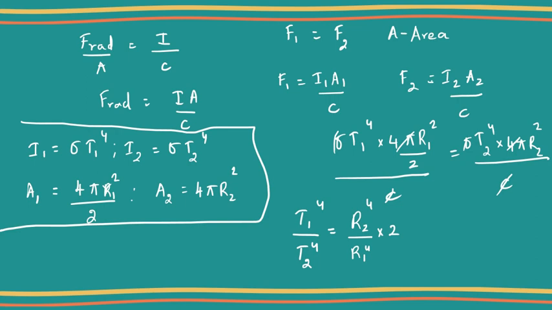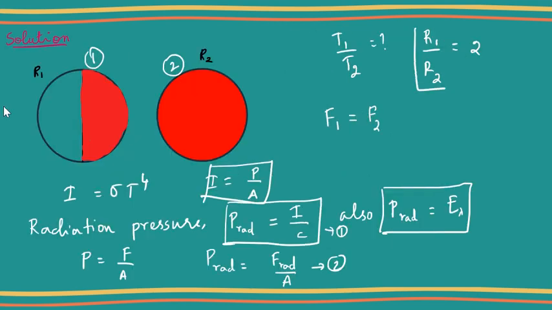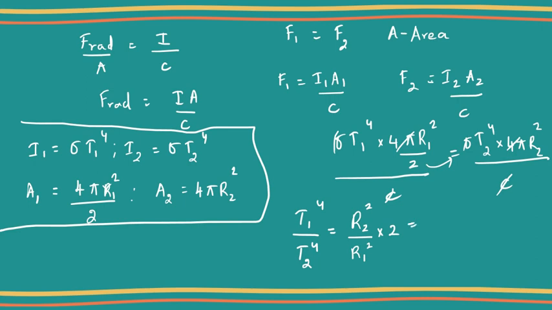This 2 goes over there. Now I can substitute R2 by R1. I know that R2 by R1 is equal to, sorry, 1 by 2. So now I can write this as 1 by 2 the whole square into 2.